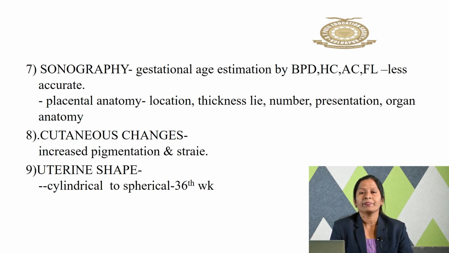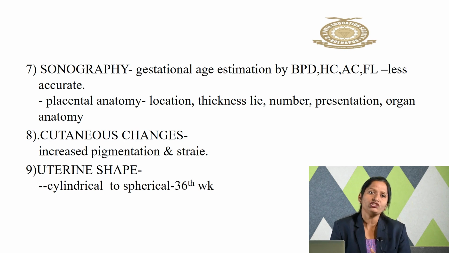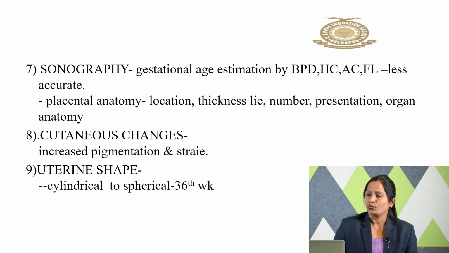Cutaneous changes, same. There is increased pigmentation and striae gravidarum are more definite. Uterine shape changes from the cylindrical shape to the spherical shape at the 36th week.